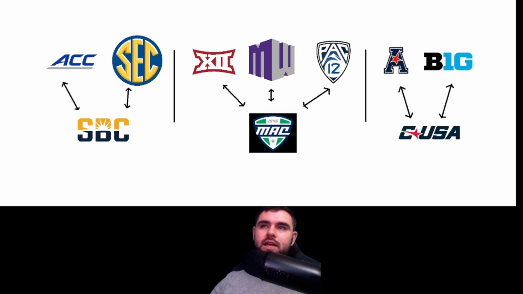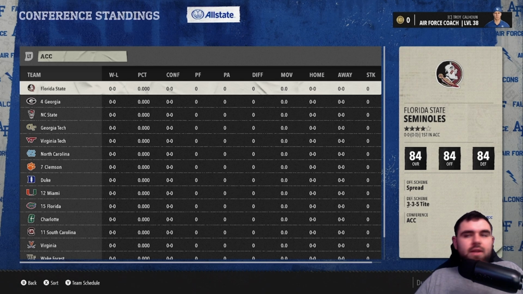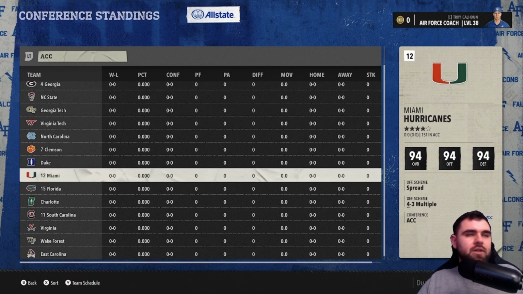And going down the line, we have the Middle American Conference feeding into the Big 12, Mountain West, and Pac-12, and then Conference USA feeding into the American and the Big 10. And now we are going to get into the major conferences, starting with the ACC. So the ACC, as we talked about, is those Atlantic teams, Florida through Virginia.